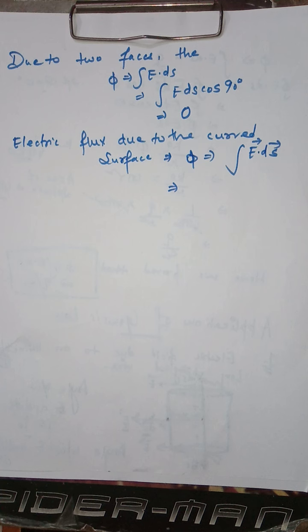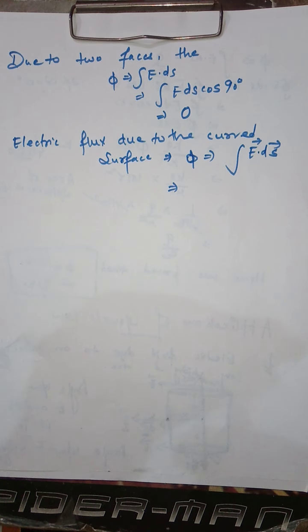E is the electric field vector and ds is the surface element vector. If at some point I haven't indicated a vector sign, this should be clear to you.